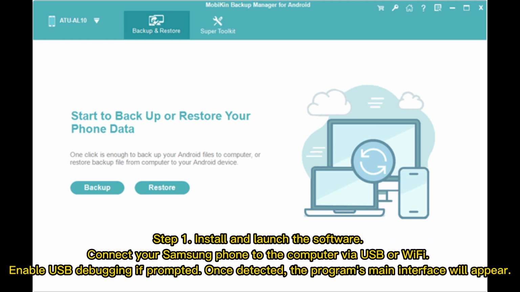Step 1. Install and launch the software. Connect your Samsung phone to the computer via USB or Wi-Fi. Enable USB debugging if prompted. Once detected, the program's main interface will appear.